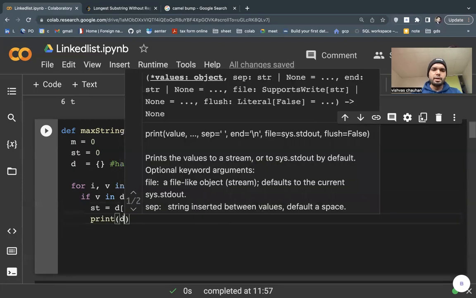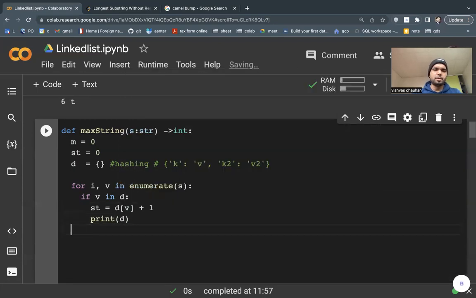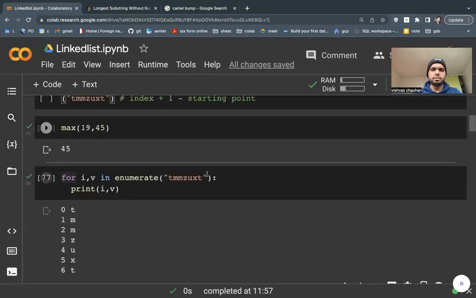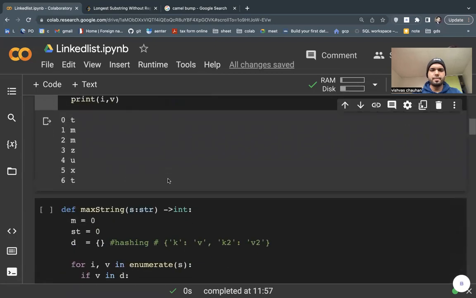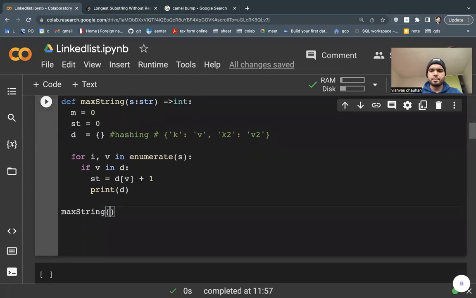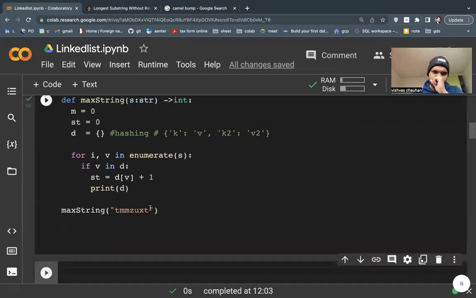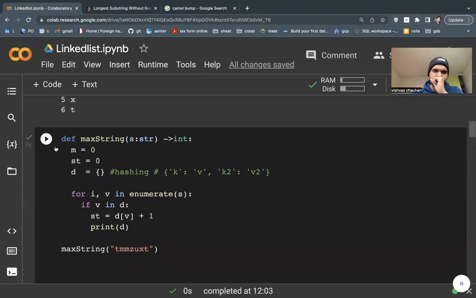Okay, let's print D, but this is not what we want, just remember. Let's try to print and see what it does. Oops, it didn't print anything.